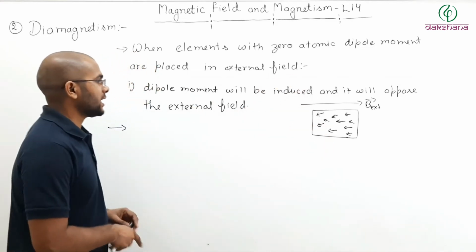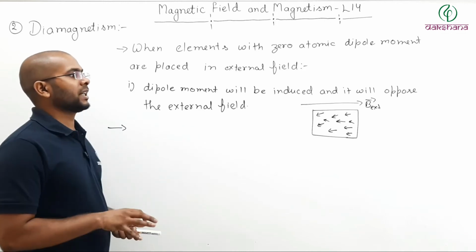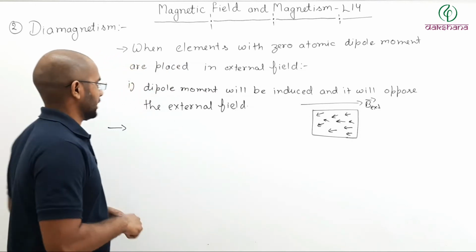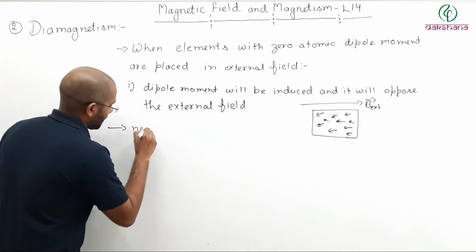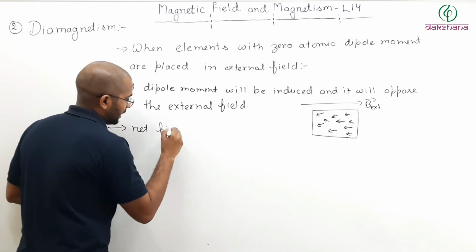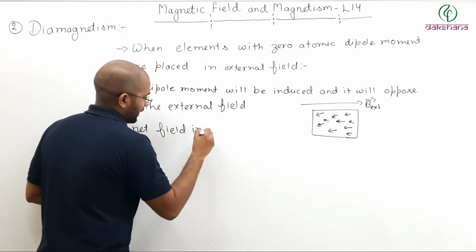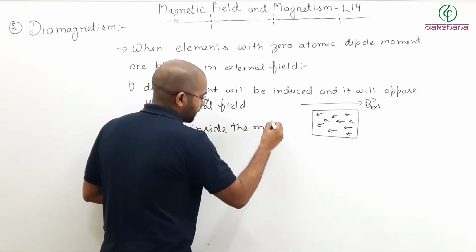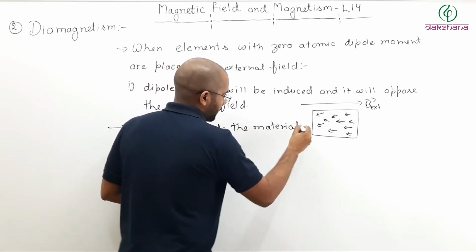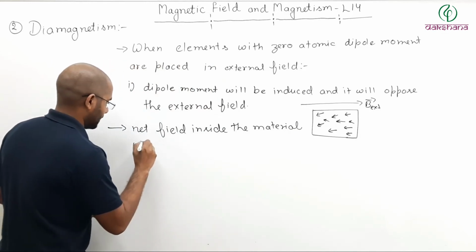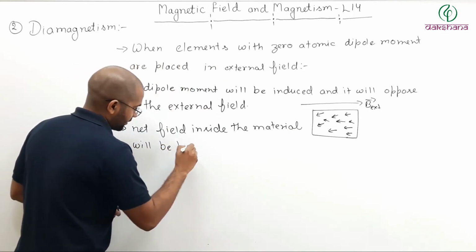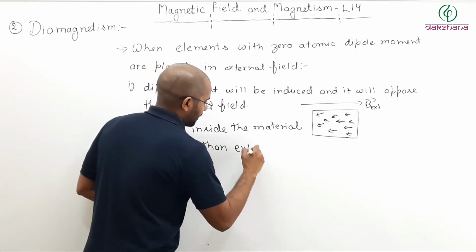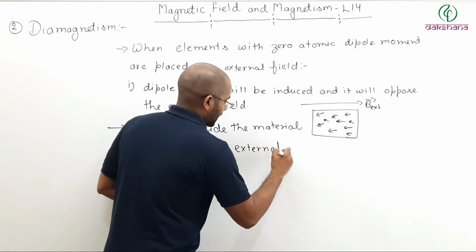So net field inside the material will be less than external field.